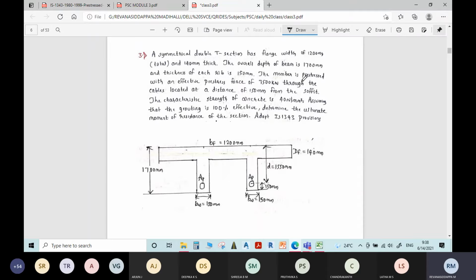See, in the problem, the overall depth of the beam is given and location of the pre-stressing steel from the soffit is given. So using these two data, you can find the effective depth, right? Effective depth will be total overall depth, the 1700 minus distance of center of the cable from the soffit will give effective depth. That I have mentioned in the figure. Just deduct 150 mm from 1700 mm, you will get 1150 mm.